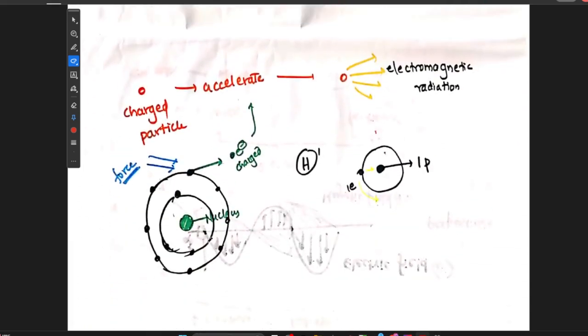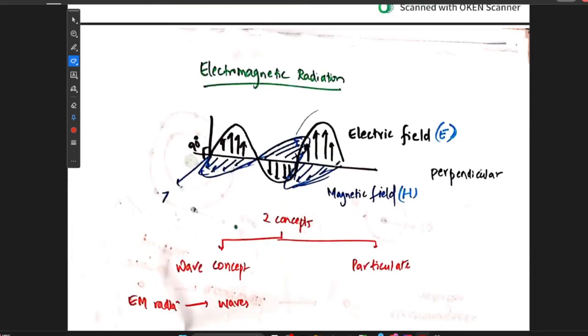So how are these X-rays or electromagnetic radiation produced? When an electron or a charged particle is accelerated, it bombards the electron from the outer shell. When it bombards the electron from the outer shell, this electron is removed by force, and it travels and when it hits the anode, it produces X-rays. So we will see about the production of X-rays in our next class. This is just the introduction.